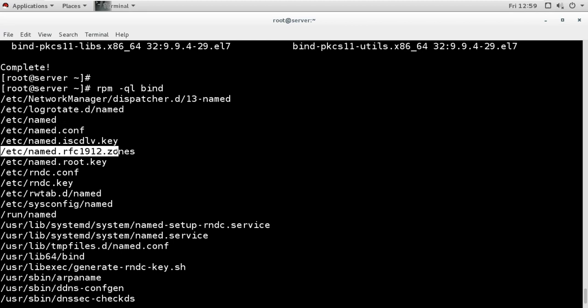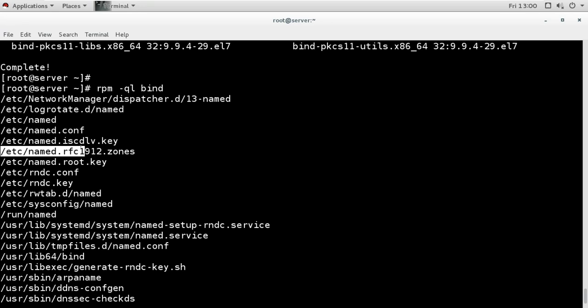This file is actually for the default zones. Default zones by the standards of RFC 1912. This is just a standard. If you check RFC 1912, it has information about what the default zones are and all that. So based on that, it has a file which has information about those default zones. Why we need those zones and what we have, you can get information about it in RFC 1912, but we have the zone information here in this file.